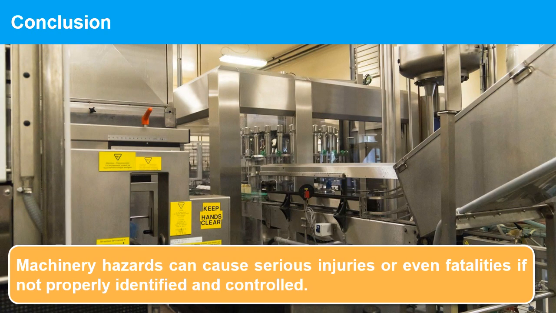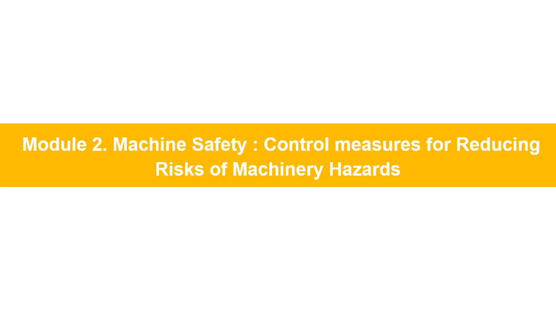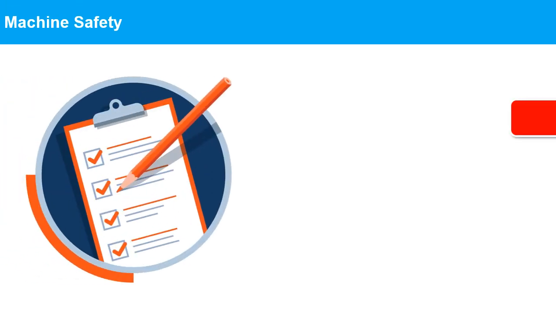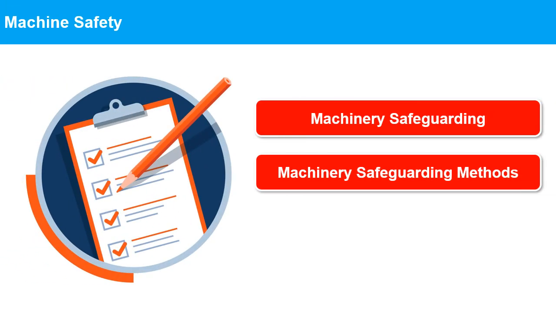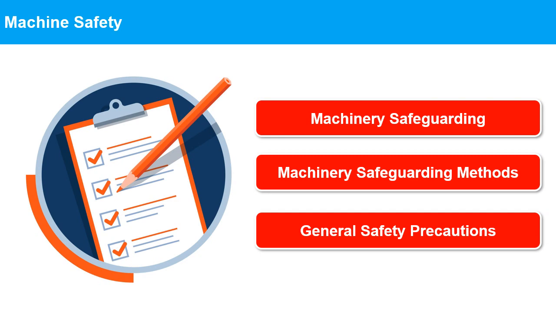In conclusion, machinery hazards can cause serious injuries or even fatalities if not properly identified and controlled. Thank you. Module number 2. Machine Safety, Control Measures for Reducing Risks of Machinery Hazards. In this module, we'll discuss machinery safeguarding methods and general safety precautions.